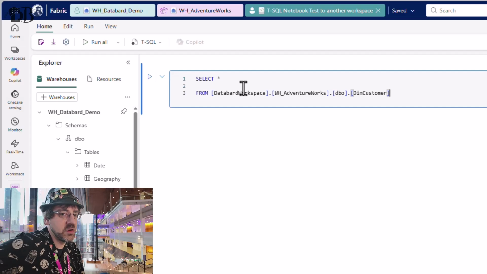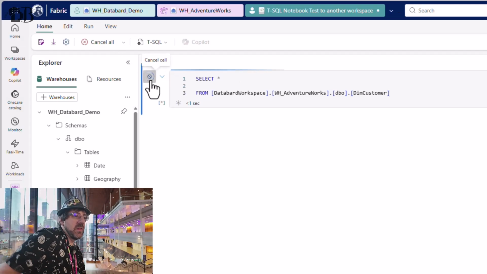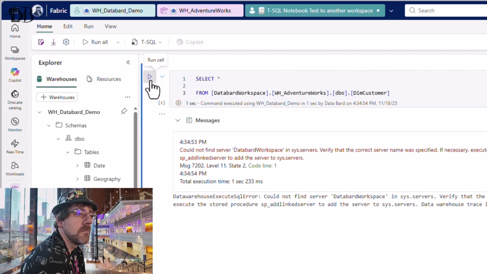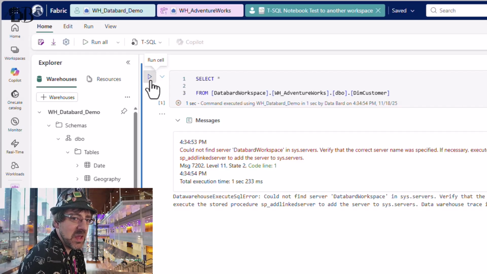It just wasn't quite sure where to get it. Let's run that. Same error message happens. There really doesn't seem to be a way to access it this way. So here, we're hitting the same limitation. Within the context of a specific warehouse within our environment, we can't query a warehouse in another environment.